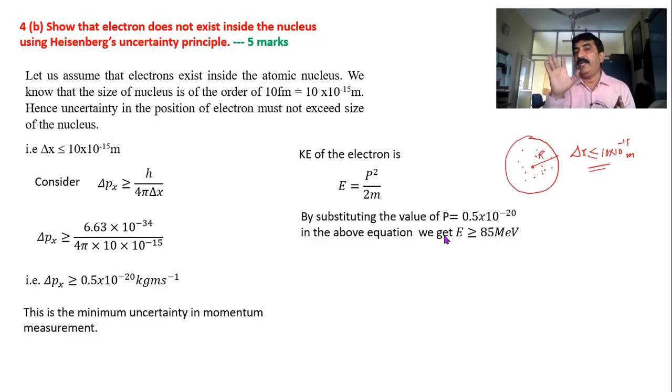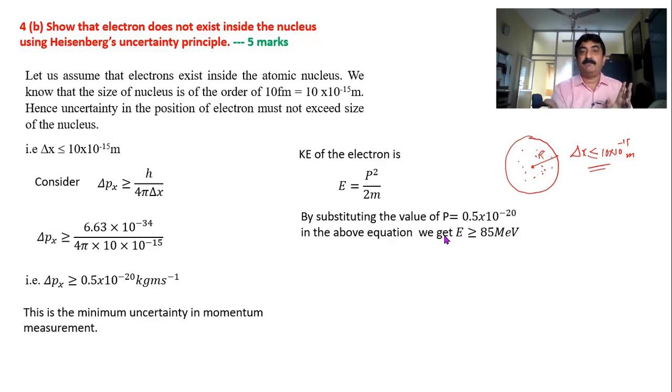Now coming back to beta decay experiment. Beta decay experiment you can do even today also. There are so many devices to measure energy of the emitted beta particle. So when the beta particle energy is measured, it is observed that it is very small, about 3 to 4 mega electron volt.